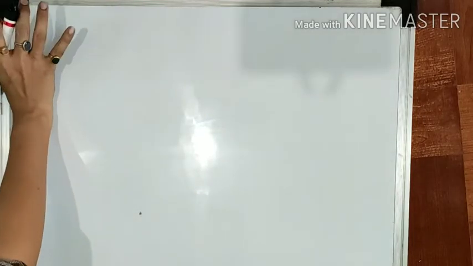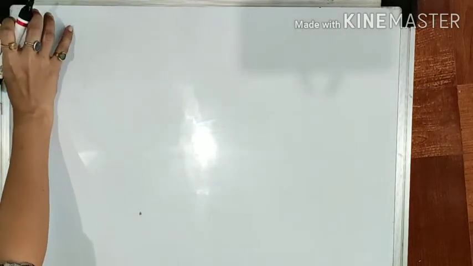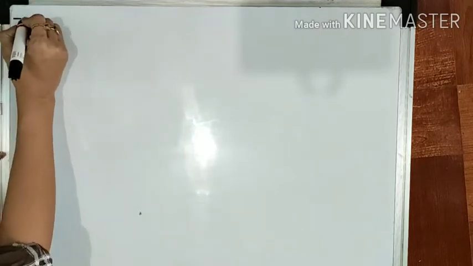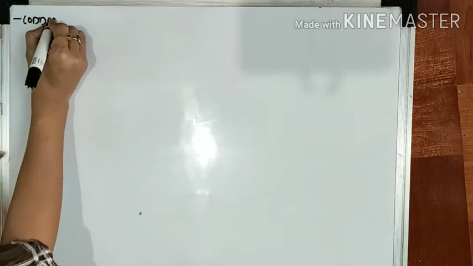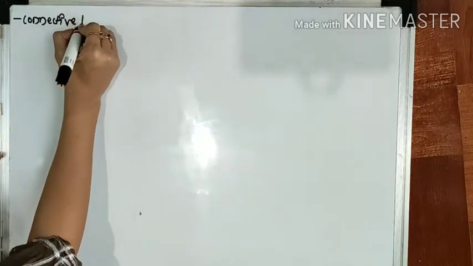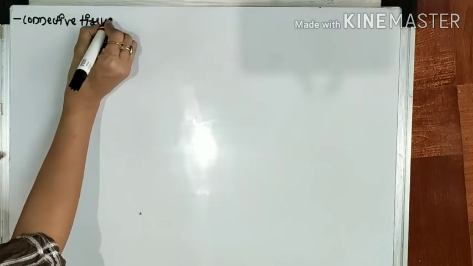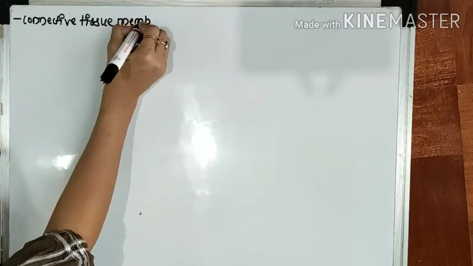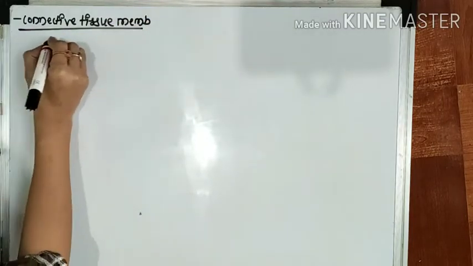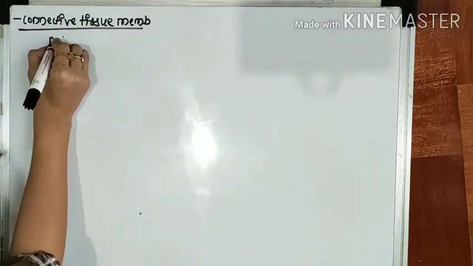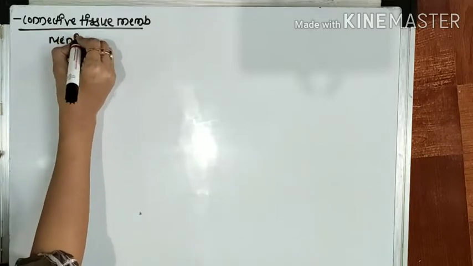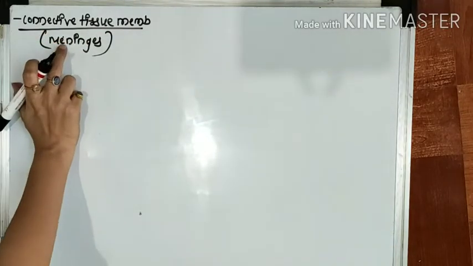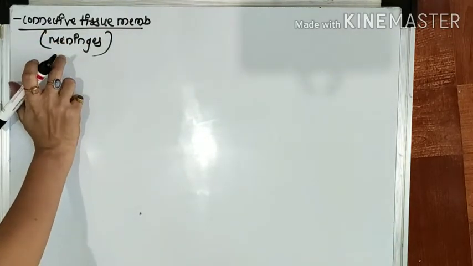So you know the meninges. Meninges is nothing but the connective tissue membrane that covers the brain.